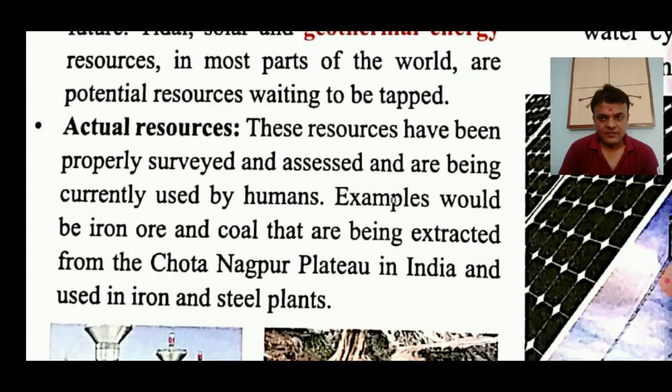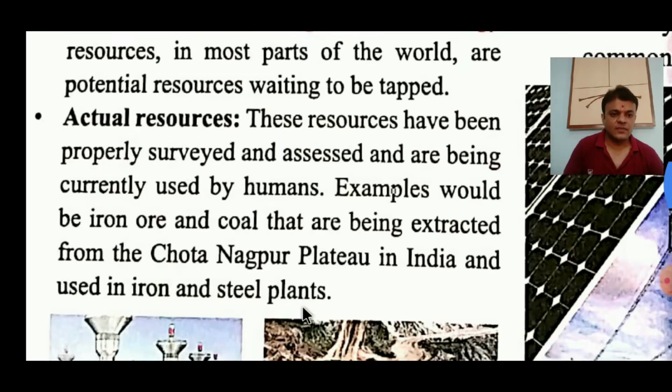Clear? In simple words, ऐसे रिसोर्सेज जिनको सर्वे किया गया है, चेक किया गया है, छांचा गया है और उनको अभी यूज भी कर रहे हैं, they are being used even by humans, these are called actual resources. You can have many examples, right. Iron ore, coal, water, many resources are there.